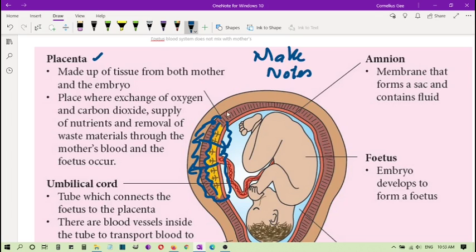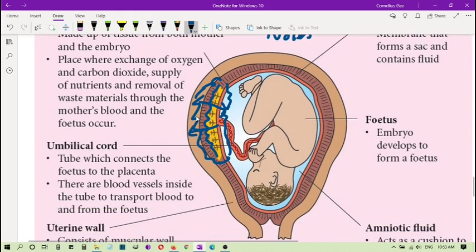Now linking the placenta to the fetus is the tube. This tube is called the umbilical cord. The tube which connects the fetus to the placenta is rich in blood vessels to transport blood from the fetus to the placenta and vice versa.